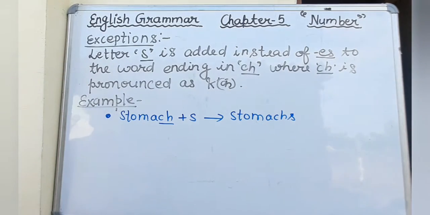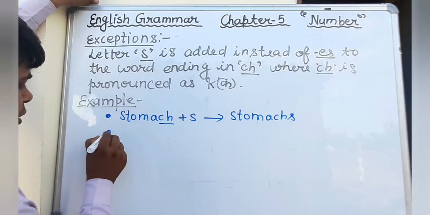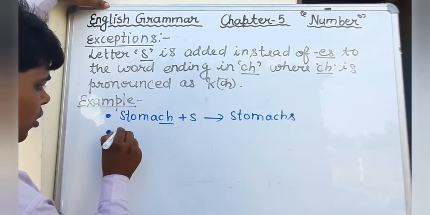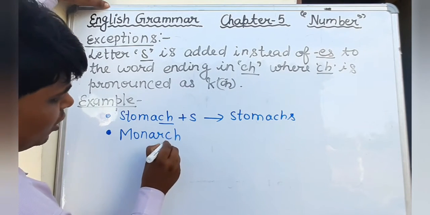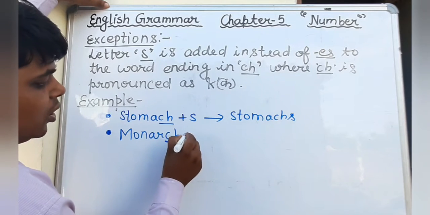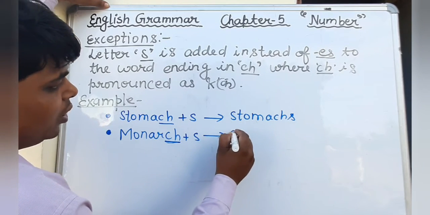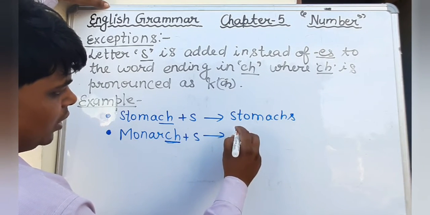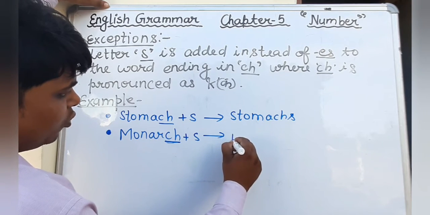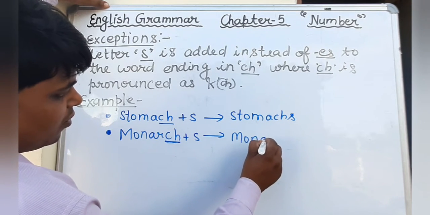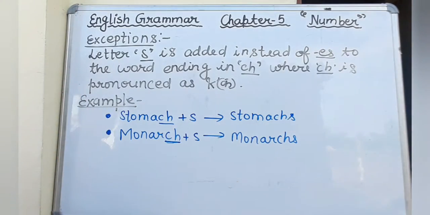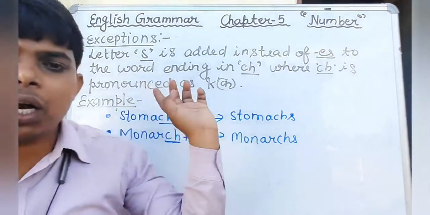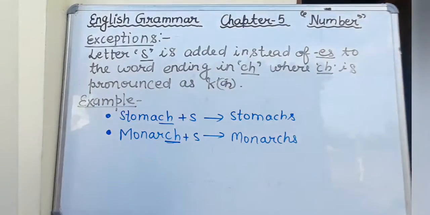In the same way, there is one more word, monarch. Here the pronunciation of ch is k. Therefore, we will add here only s. It becomes monarchs. Okay, students, so just write it, the exceptional part of the rule second.